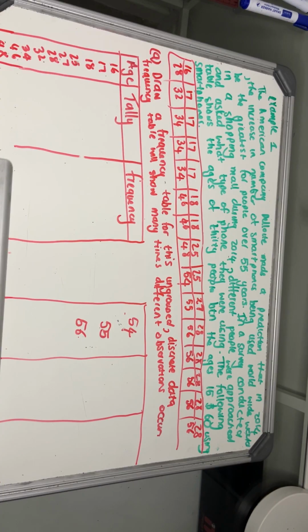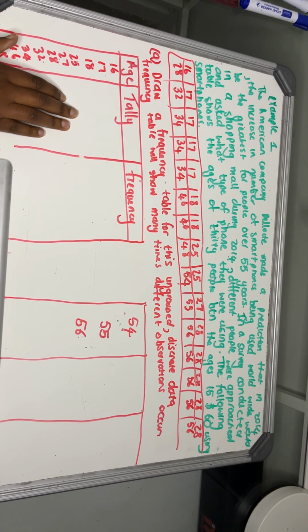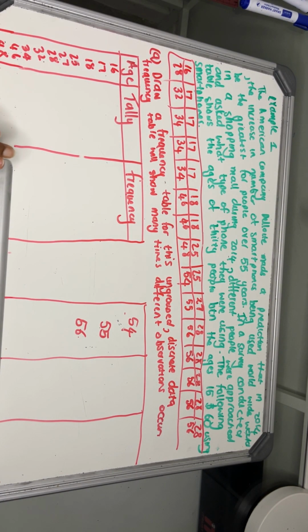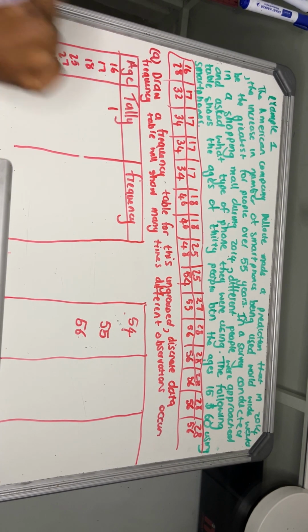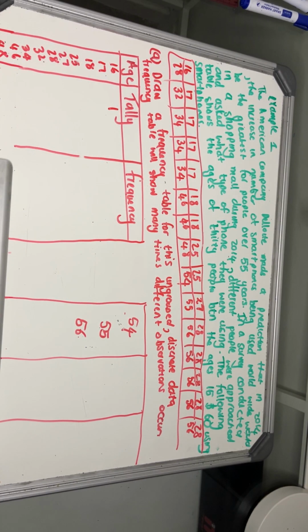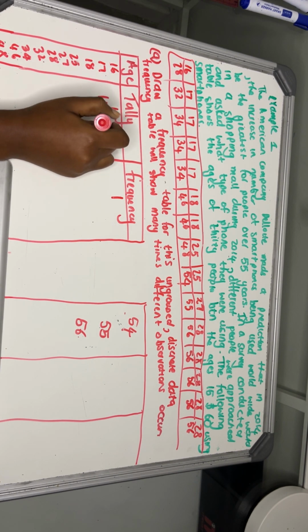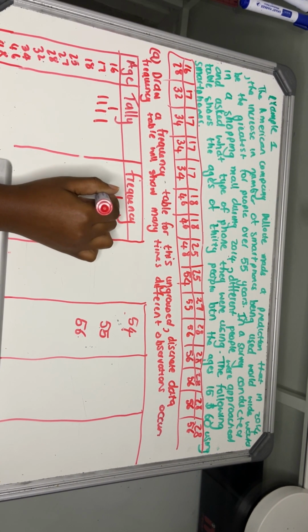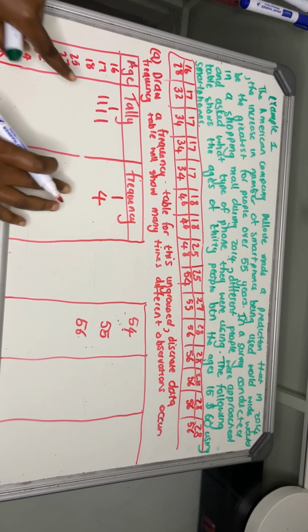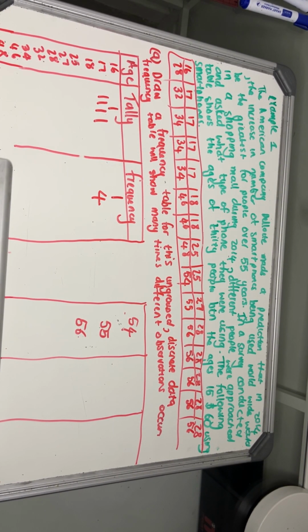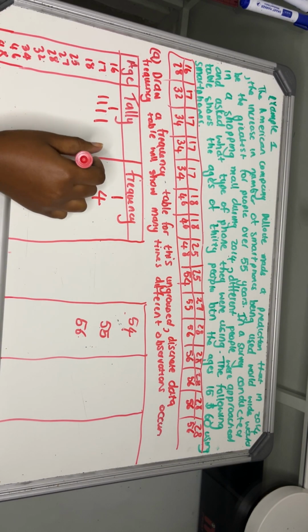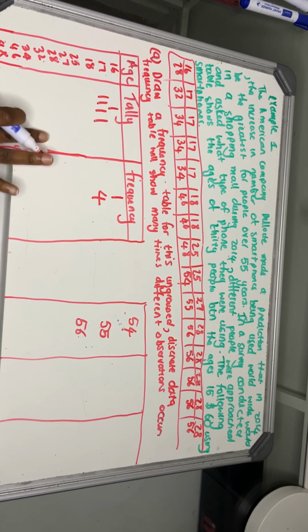So when you do frequency, also do a tally mark for yourself. A tally mark will help you be more accurate, just to make sure you are not missing anything. So you'll first say, okay, there's 1 16-year-old. Then when you do the frequency of it, you'll just write down the number 1, right? Then how many 17-year-olds? It's 1, 2, 3, 4. Then when you write it down, it's 4, right? So doing it twice assures you that you're not making a mistake. Also just do a tally unless specified otherwise.